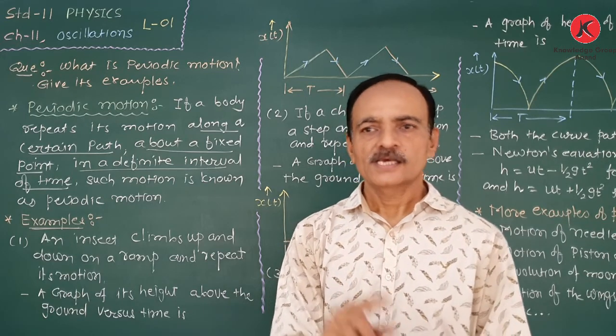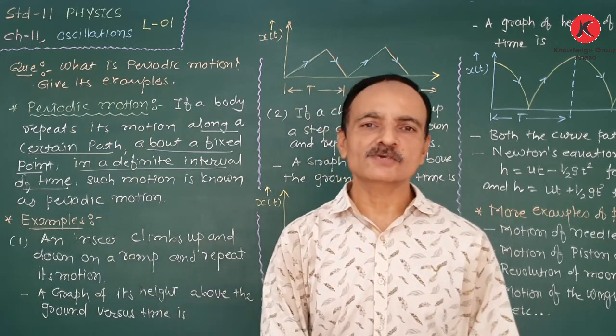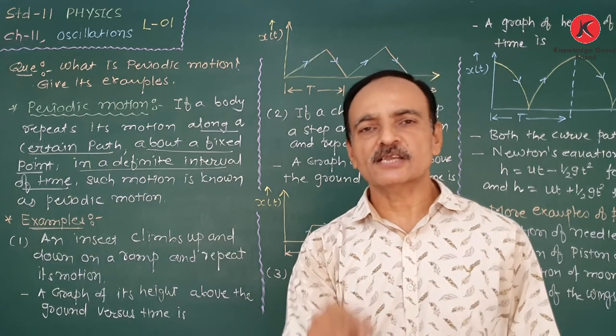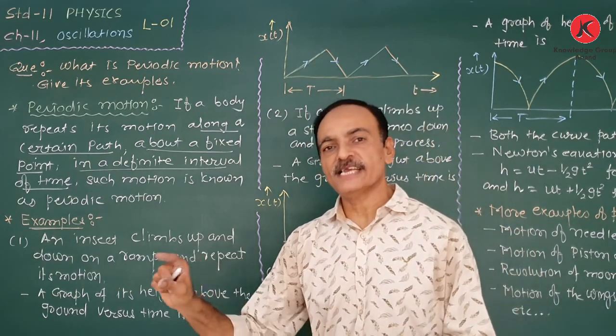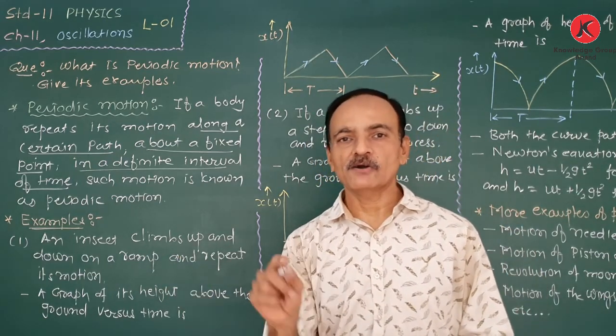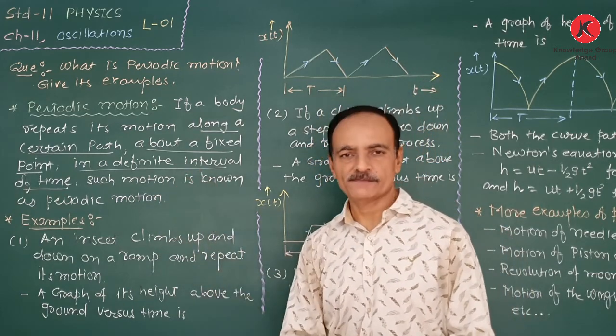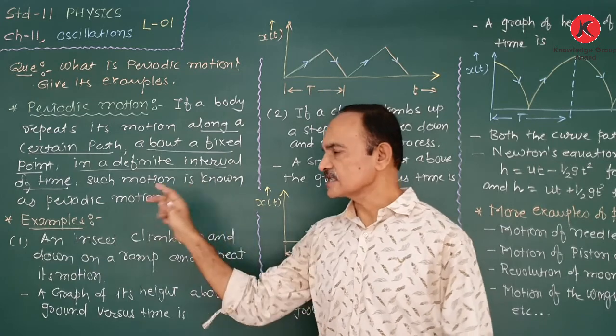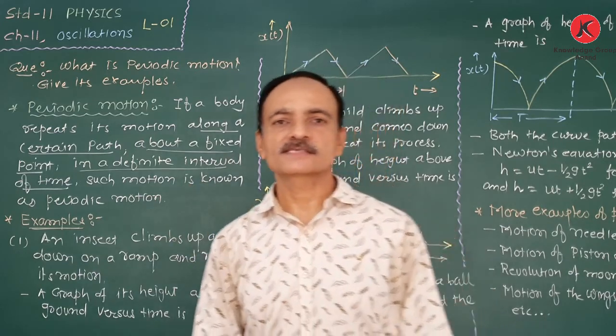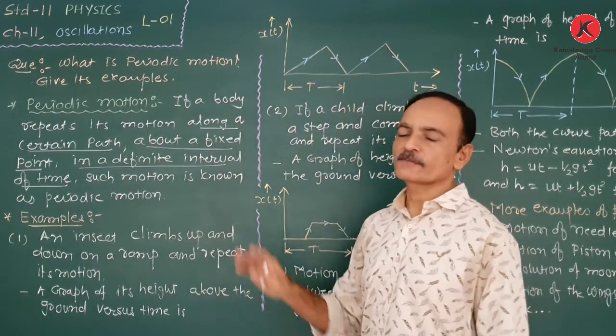So this motion is also a periodic motion. The motion of this bus is repeated on a certain path about a fixed point and also in a definite interval of time. Such motion is known as periodic motion.